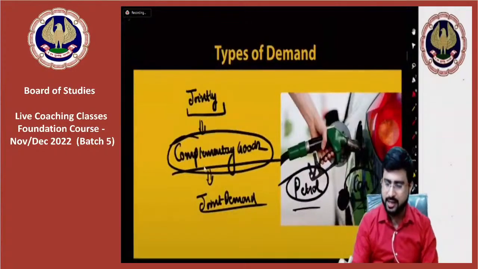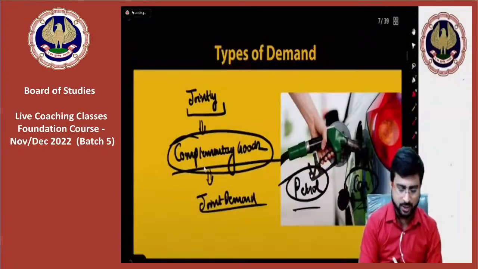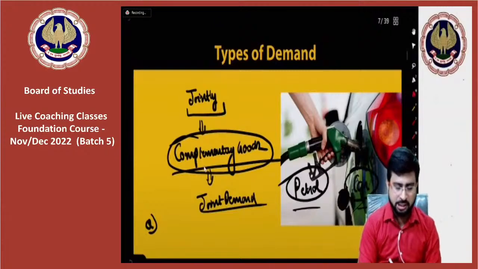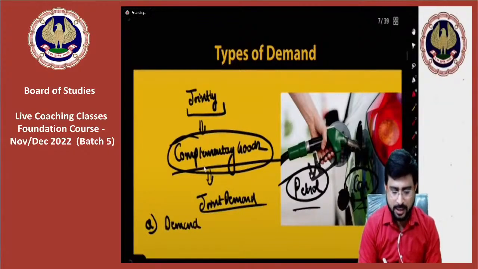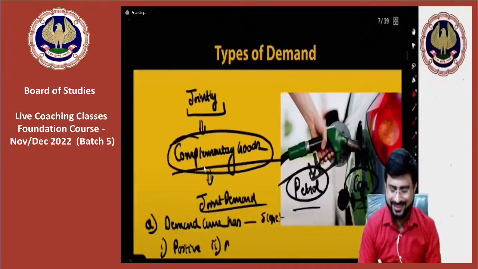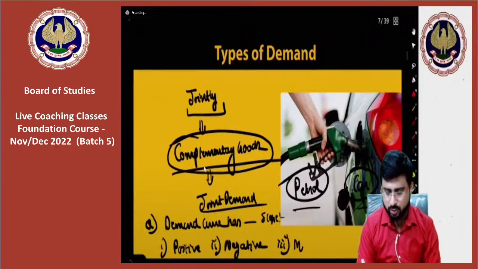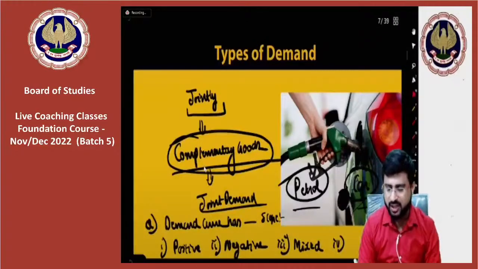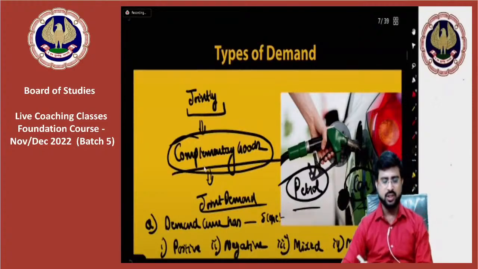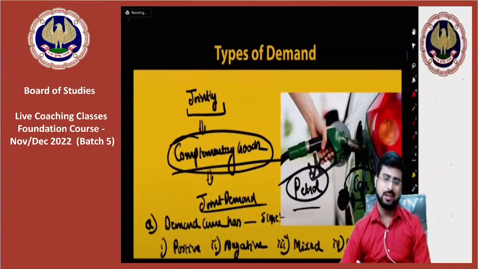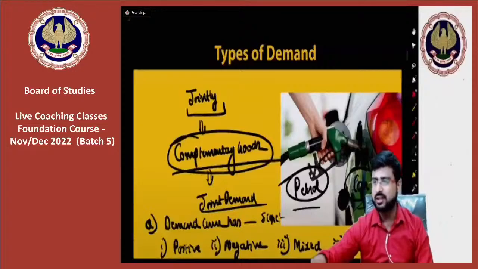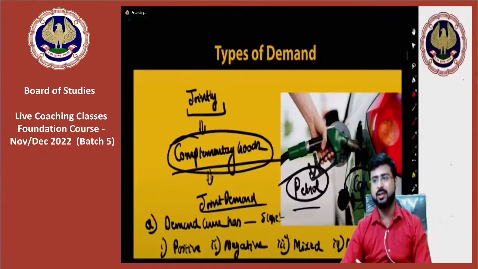My MCQ question number 1 for today is: demand curve has what kind of slope? Demand curve has dash slope. Now here are your options. Number 1, positive slope. Number 2, negative slope. Number 3, mixed slope. Number 4, none of the above. What say guys? What do you think is the correct answer? Which kind of slope does demand curve have? Come on friends, tell me everybody.